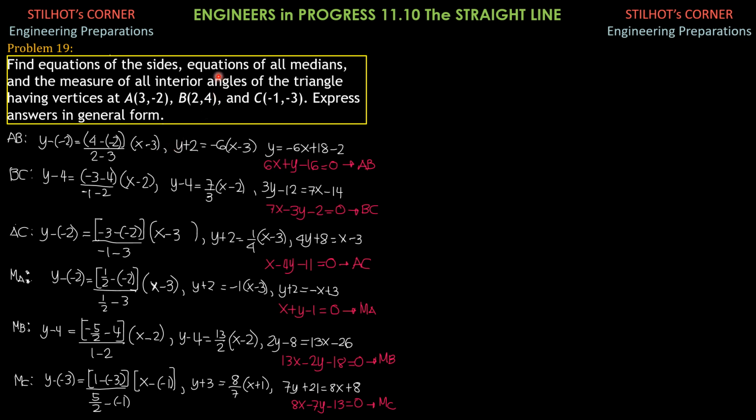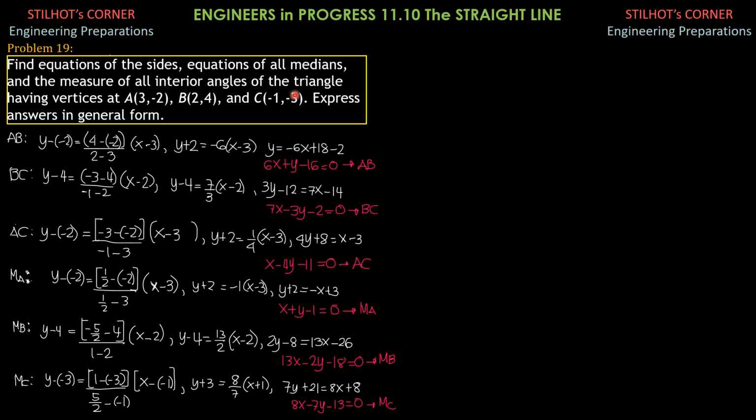For equations of the sides, we use the 2-point form because all coordinates of the vertices are known. Equations of all medians also in 2-point form. The medians are line segments through the vertex and through the midpoint of the opposite side. And the midpoint formula, of course, is 1/2 of x1 plus x2, 1/2 of y1 plus y2.